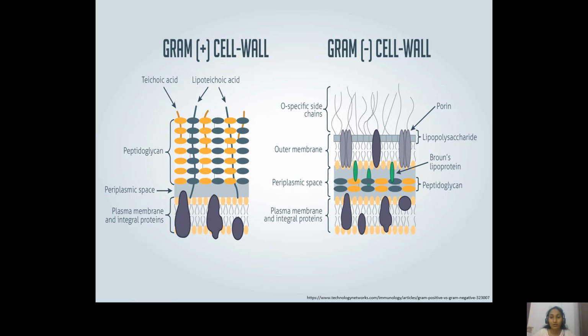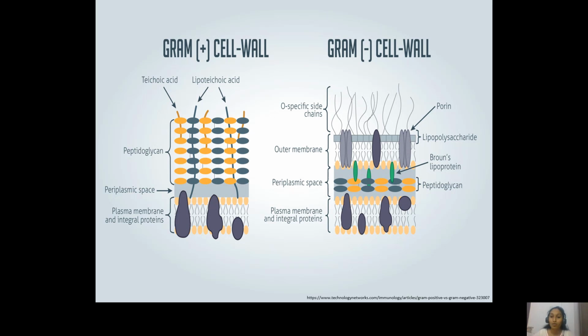Now this LPS, or lipopolysaccharide, is made up of three important components: lipid A, core polysaccharide, and then the O side chain. The lipid A molecule is embedded inside the cell wall, and the O side chain is the one which is projecting outside. Now this LPS acts as an endotoxin. That is, whenever gram-negative bacteria enter the body, the LPS will act as an endotoxin and produce adverse reactions in the host wherever it is entering.